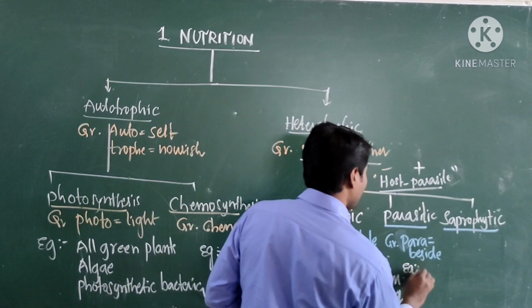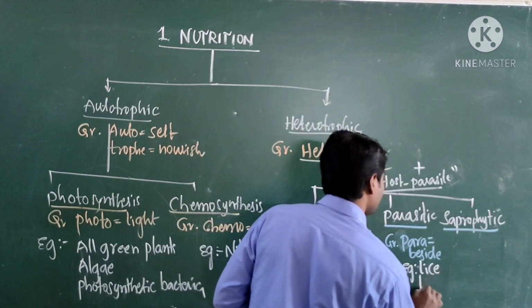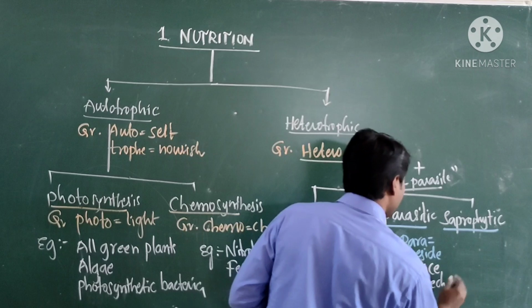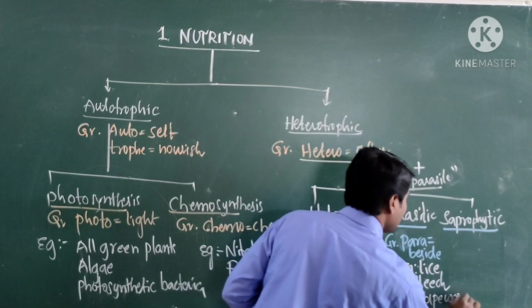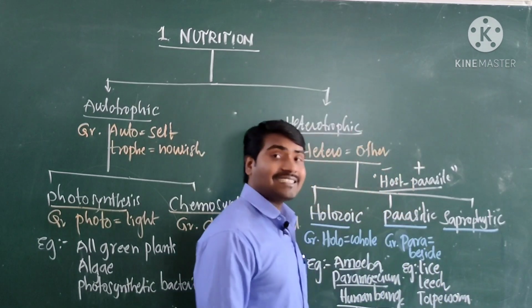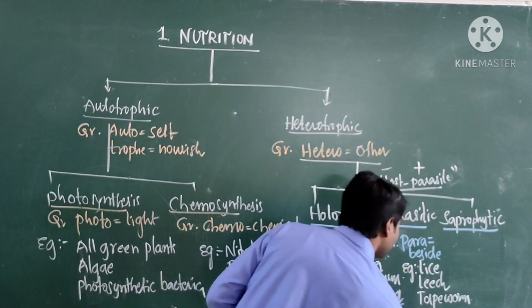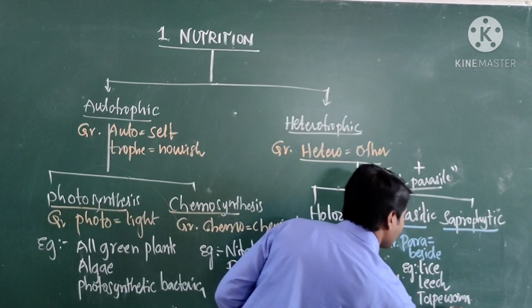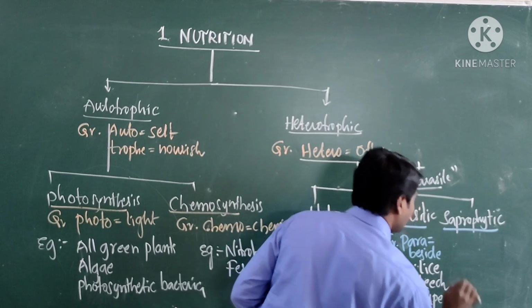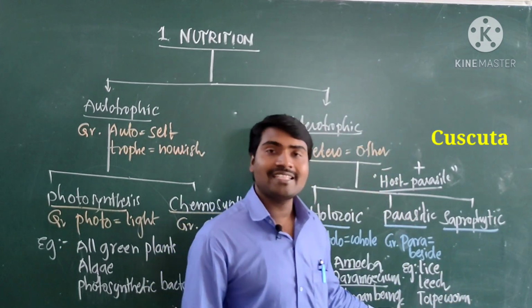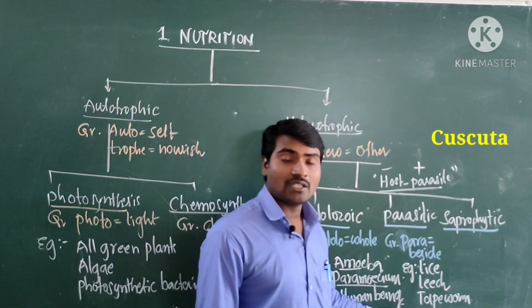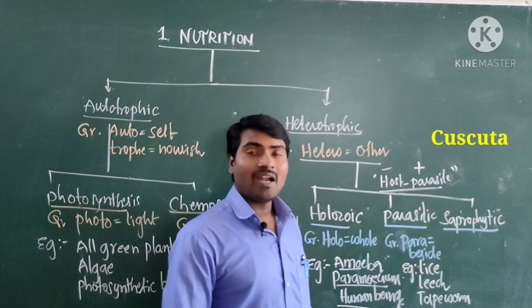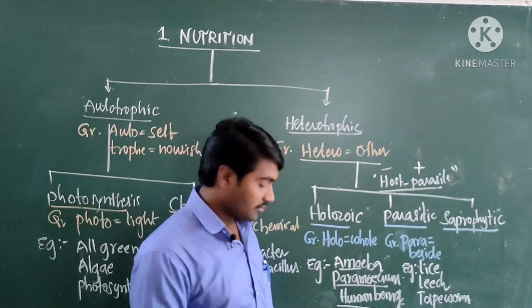Examples: lice, leech, tapeworm, and there is a parasitic genus in plants called Cuscuta. Cuscuta is a genus of parasitic plants. Even some plants depend on other plants to get their nutrition.